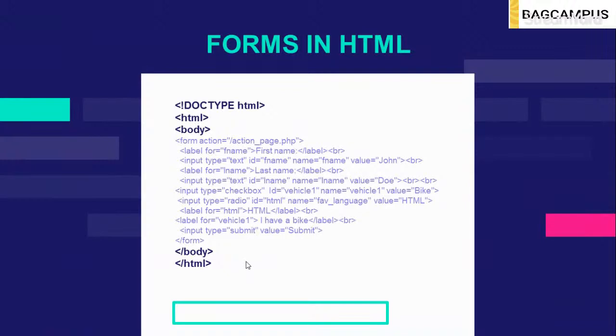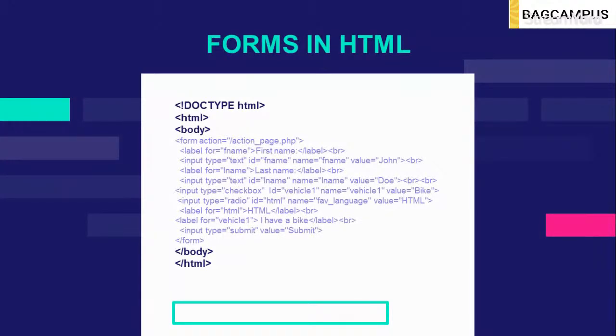So this is the code. I think you will not understand this code in the presentation, so we will quickly move to a code editor. This will be easy for you to understand and for me to explain.